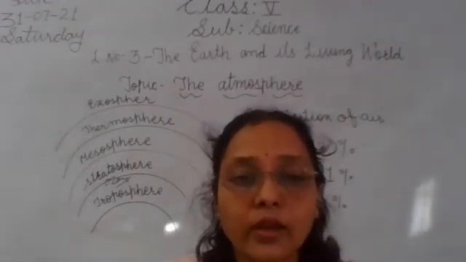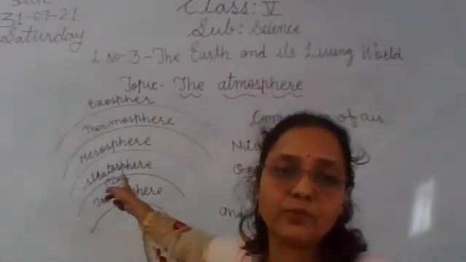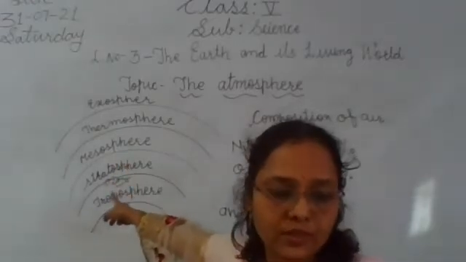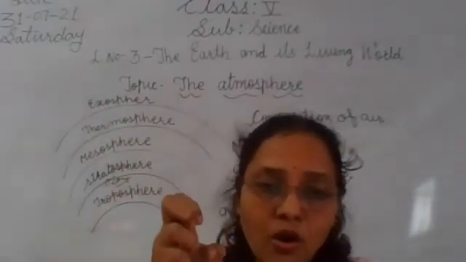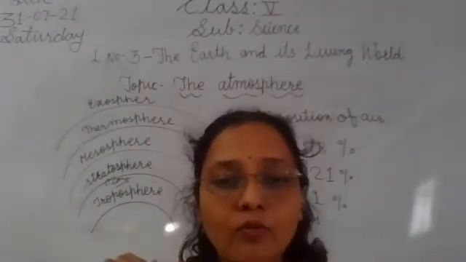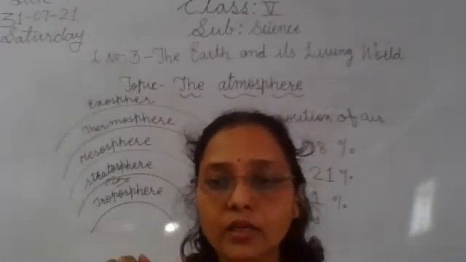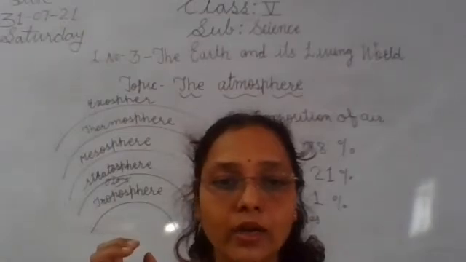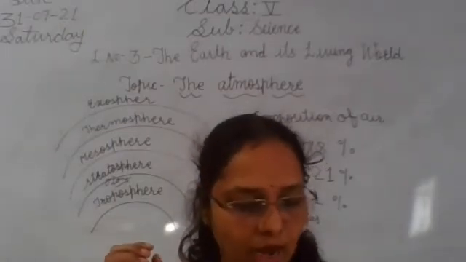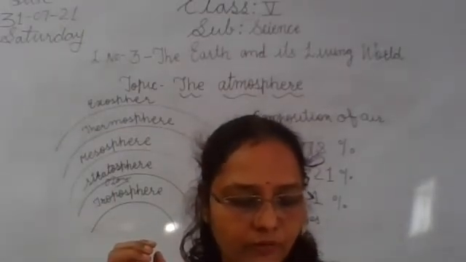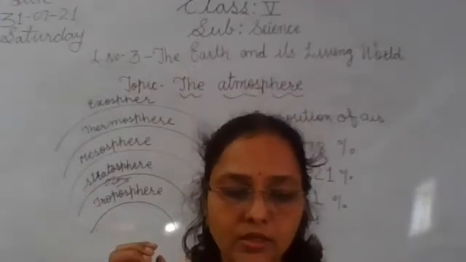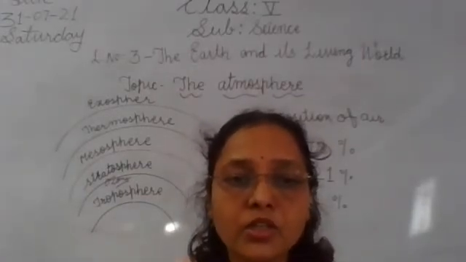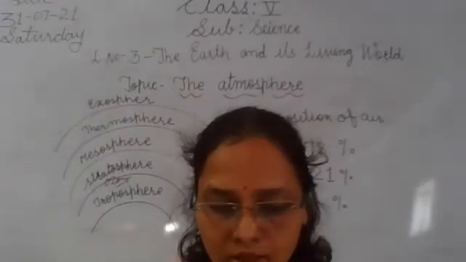But the ozone layer, which is present in between the troposphere and stratosphere, absorbs the ultraviolet rays. वो क्या करती है? It absorbs the ultraviolet rays and protects the living world from those rays, and protects them from reaching the earth's surface.